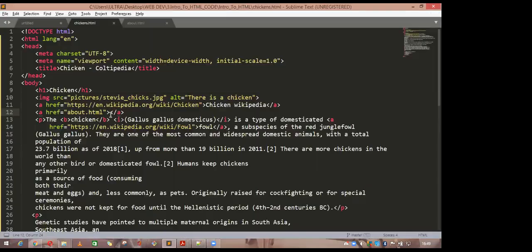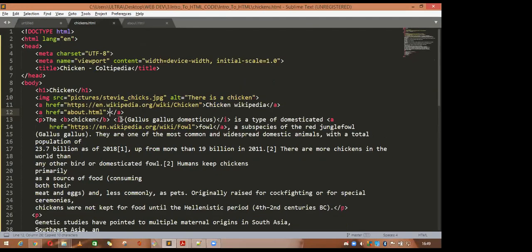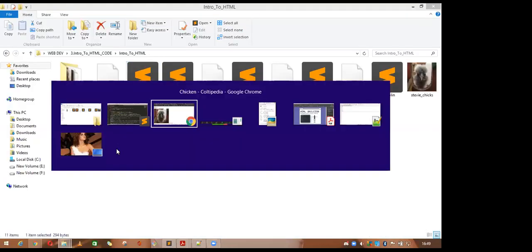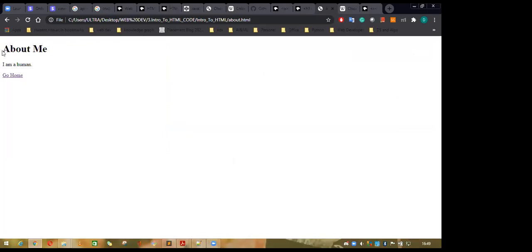So you can see this is the chicken Wikipedia page, and where is the about page? I have not written anything here in the main content. So go here, write down about page, save it, and yeah, there are two links. One is the chicken Wikipedia, another is the about page. If you click on the about page, it will go to some other HTML page.